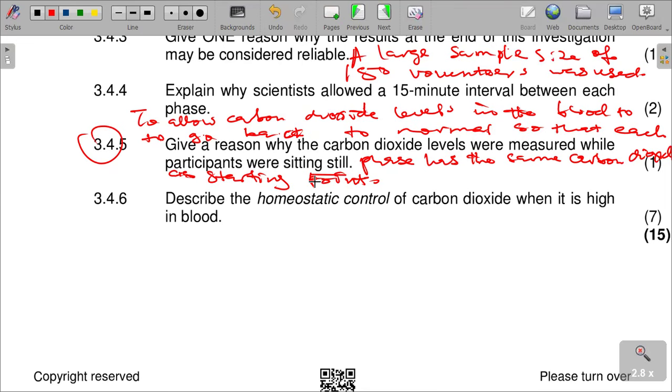So the last question, 3.4.6. Describe the homeostatic control of carbon dioxide when it is high in the body.